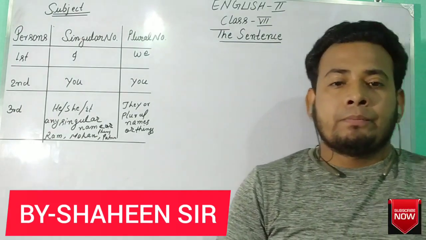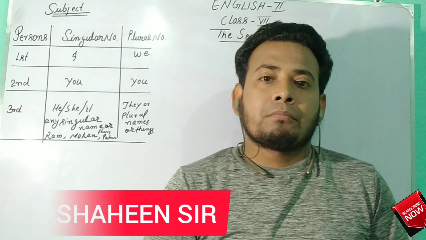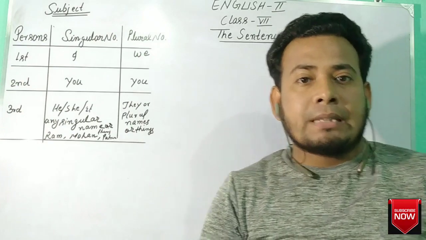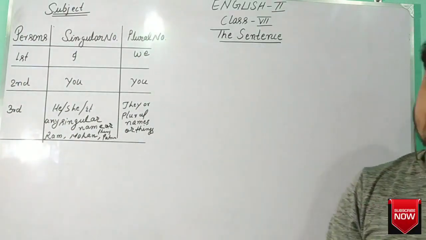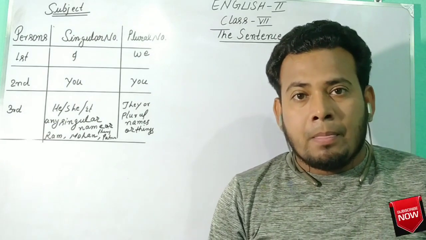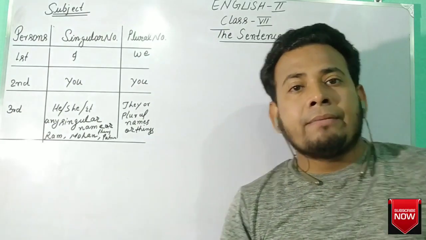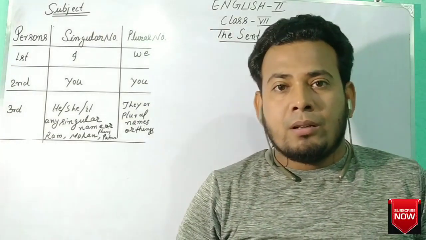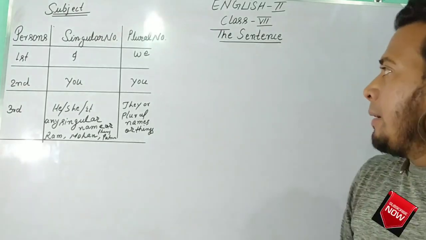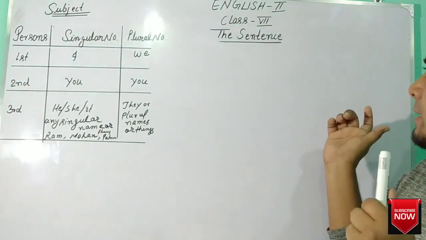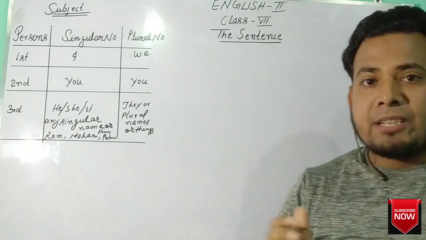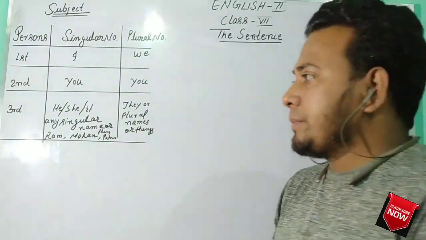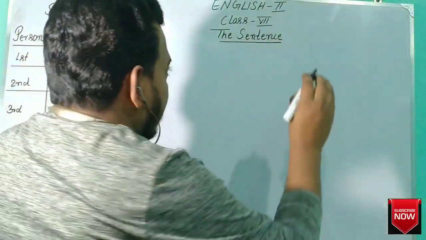I am going to start English second paper of class 7 from the first chapter, the sentence. You are already familiar with the term sentence. What is a sentence? Today at first we start with the definition of sentence. Before the definition, I will give some examples.